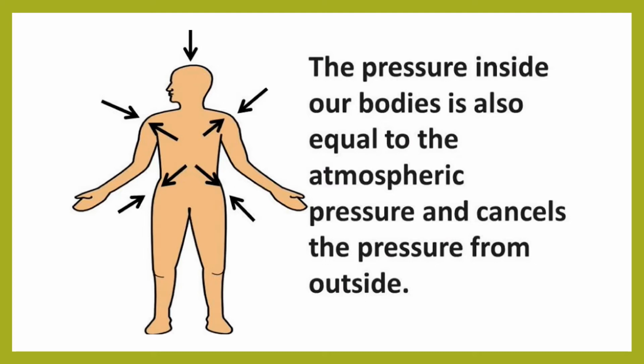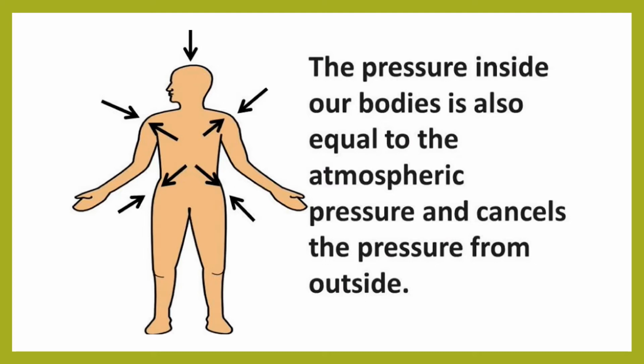There is air inside our body, and there is air outside our body, that is in the atmosphere. So, because there is air inside our body, the pressure of the air that is inside is equal to the atmospheric pressure. Okay, so it balances the pressure that is inside and outside. So the pressure inside our body balances the outside pressure.